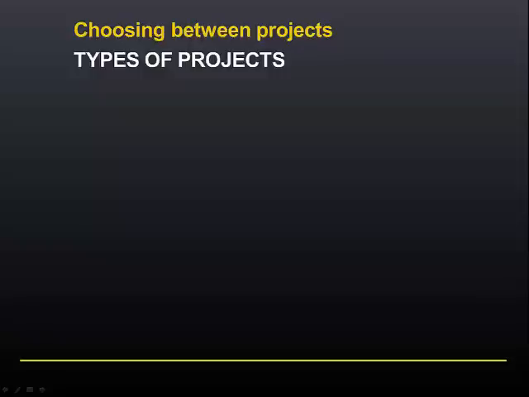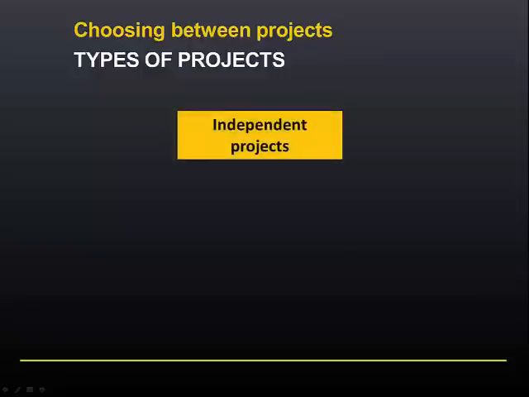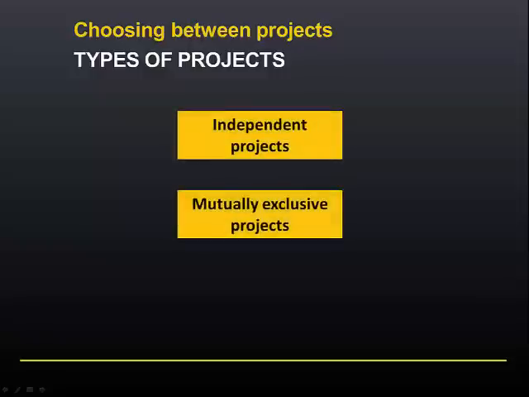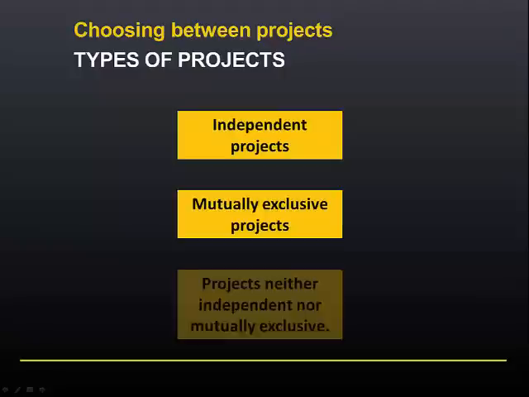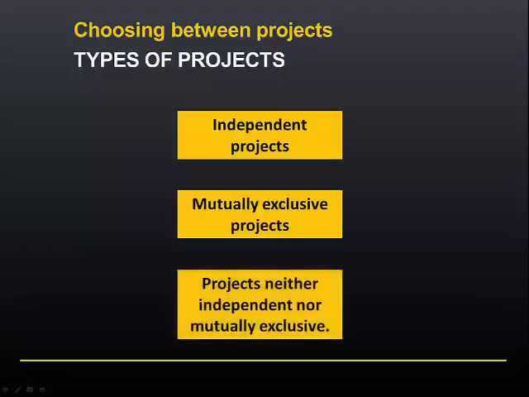The first thing we need to do is to talk about different types of projects when it comes to capital budgeting. The main types are independent projects, mutually exclusive projects, and then projects that are neither independent nor mutually exclusive.